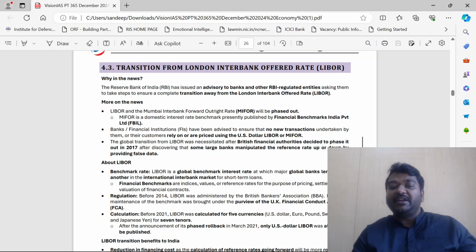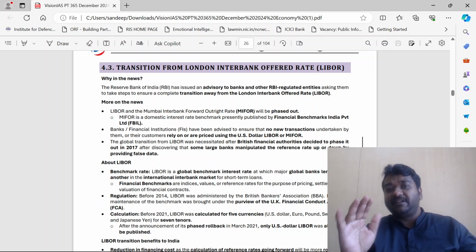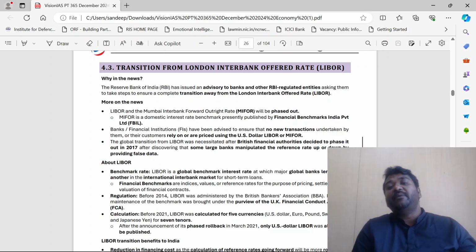LIBOR is a benchmark rate, considered the global interest rate at which major banks lend to one another in the international bank market for short term loans. So let us say some bank needs money urgently in a short period of time, they will have to take money from other banks, and the interest rate at which they will take is normally determined by the market price, that is LIBOR.